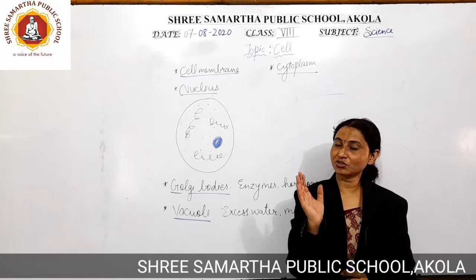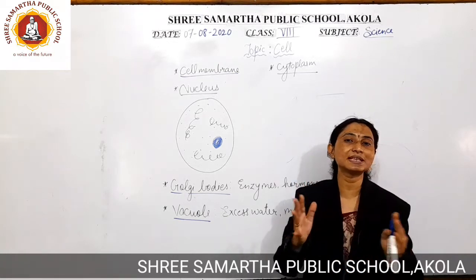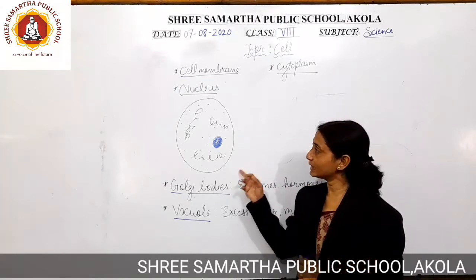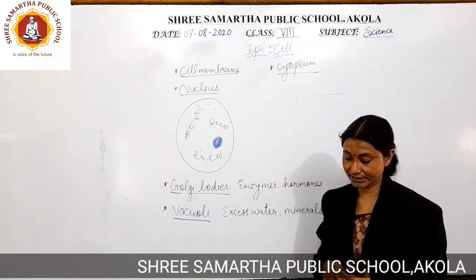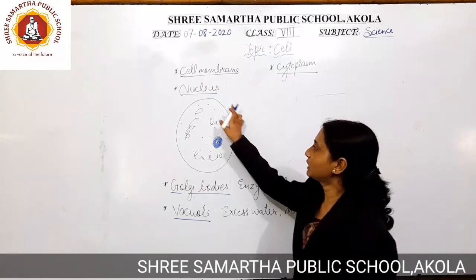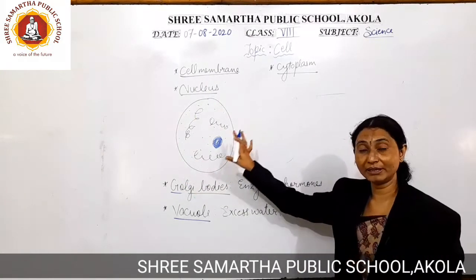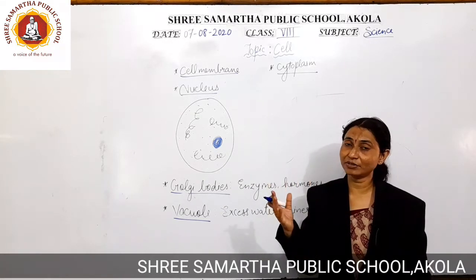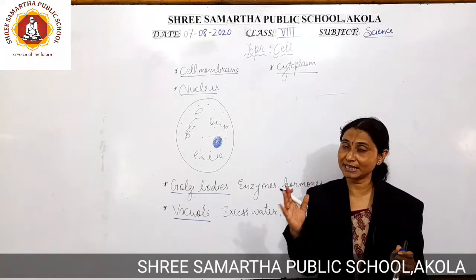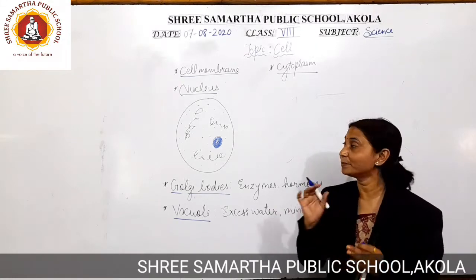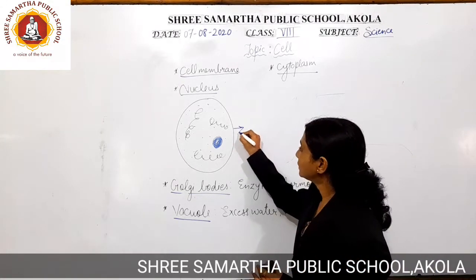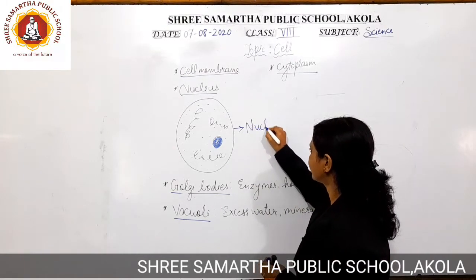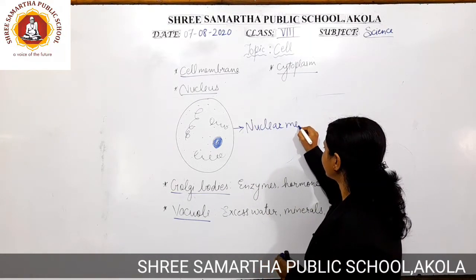The nucleus has a structure just like a common cell, which has cell organelles in it. So what is there in this particular type of nucleus? First of all, we are able to observe an outer membrane. In the cell also, we have studied that the cell is surrounded by a cell membrane or a cell wall. So this is the part of the nucleus which is called the nuclear membrane. Nuclear membrane.